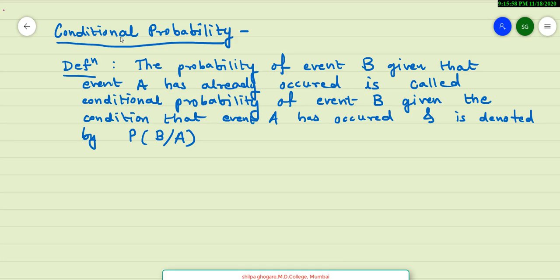Before we go to the second theorem on probability, let us consider the concept of conditional probability. The definition of conditional probability is like this.